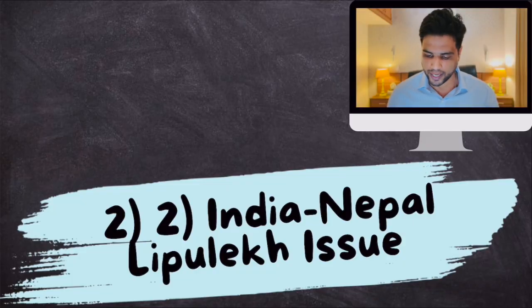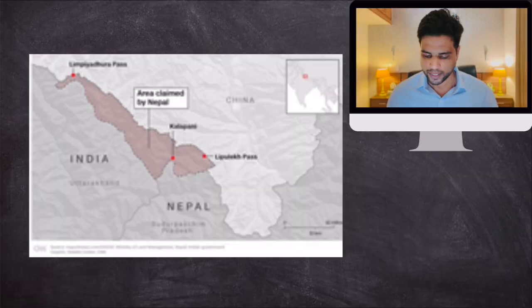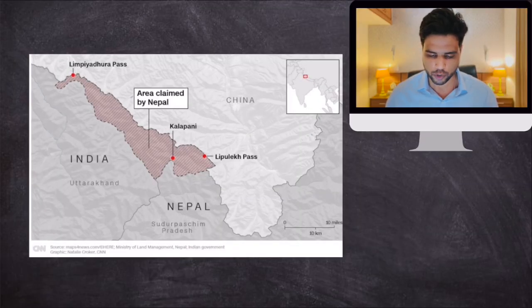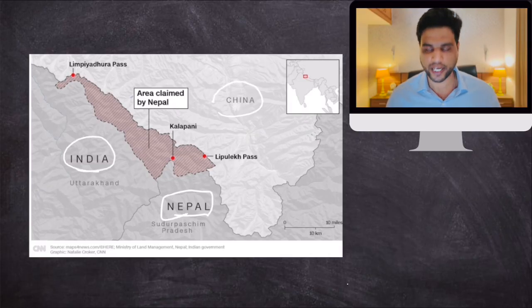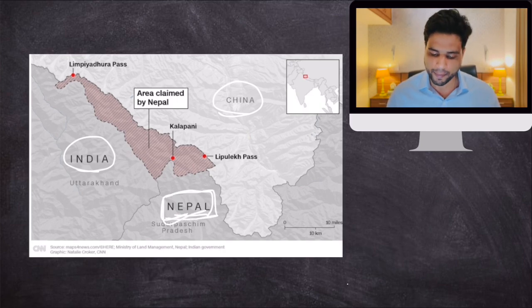So what is this dispute all about? Okay, let's talk about this. So, the India-Nepal Lipulekh issue. As you can see, this is Nepal, this is India, this is China. And this shaded region is claimed by Nepal, but it is currently occupied by India.